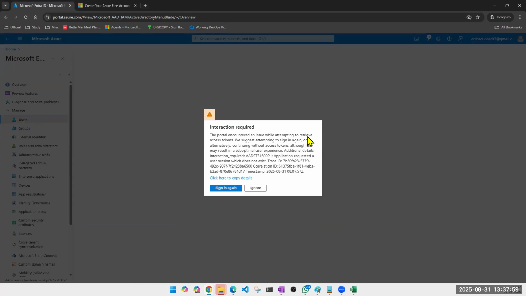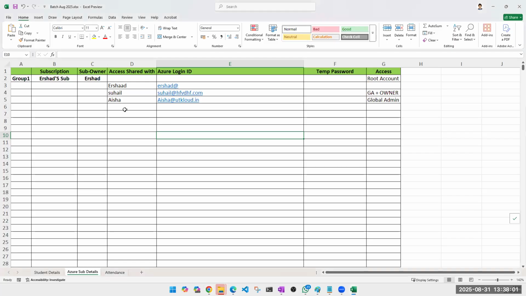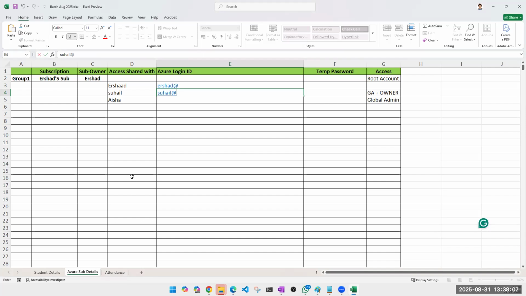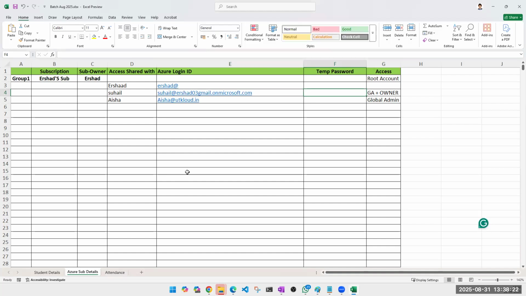Okay, it's still not allowing, but how will it come here? Let's say if Irshad is creating the account, it will look something like this. Email address, Irshad. See, ignore if it is incorrect, right? Gmail dot on microsoft.com, something like this. We'll get the exact one once we have that available, but something like this.